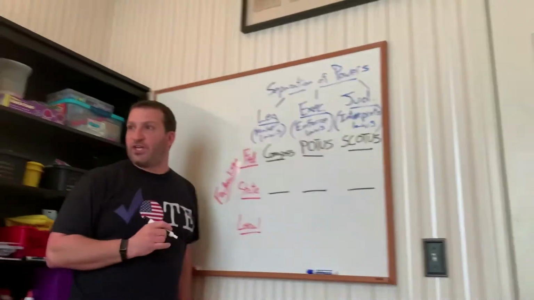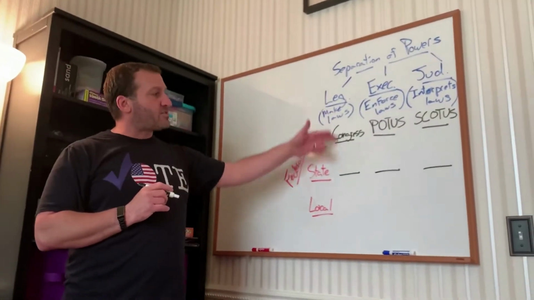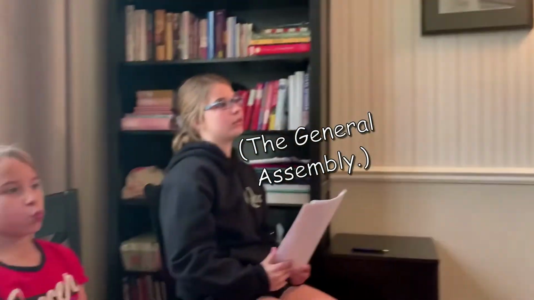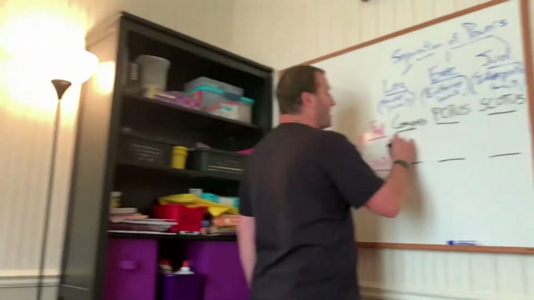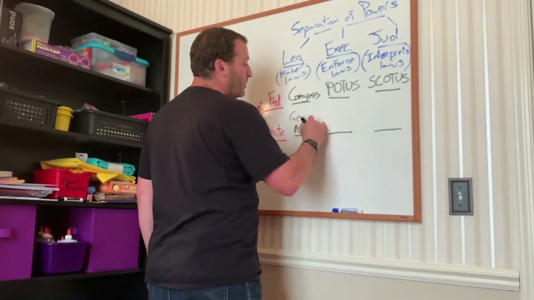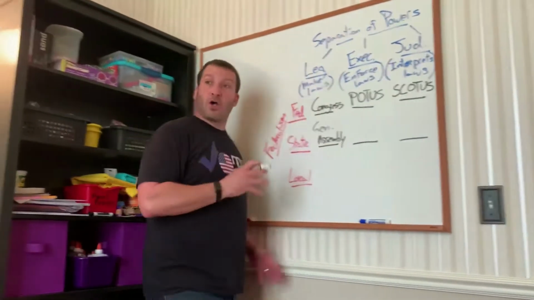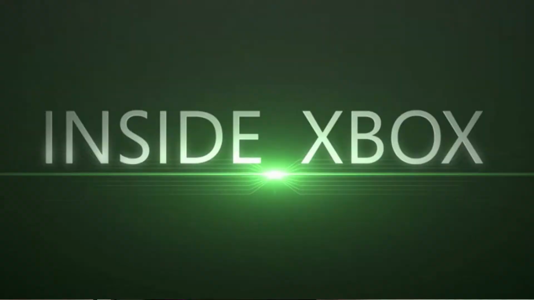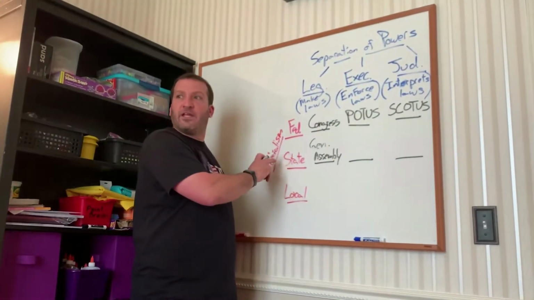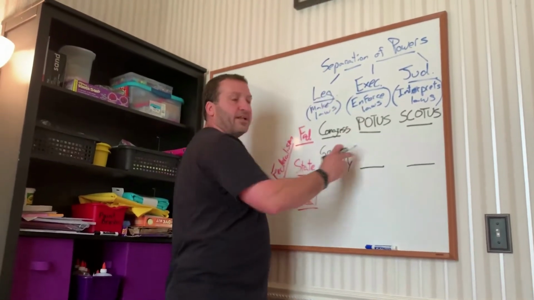Here in Virginia, who makes laws for Virginia? Ellie. The General Assembly. The General Assembly makes laws for Virginia. Very good. And those laws only affect people in Virginia. Right. Who is the top executive in Virginia? He's not the president.